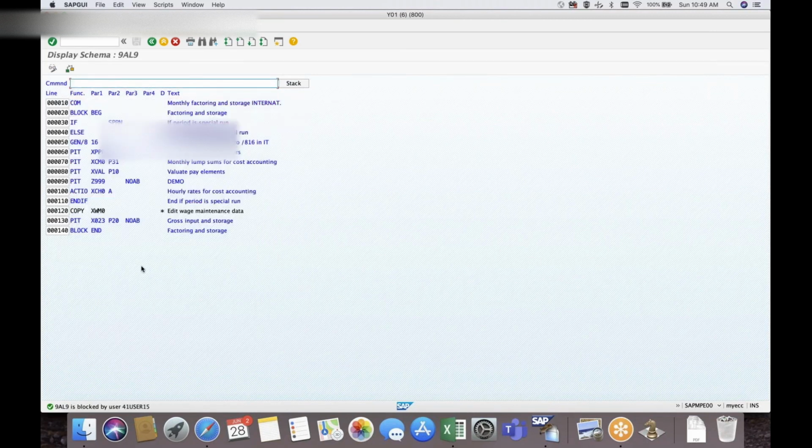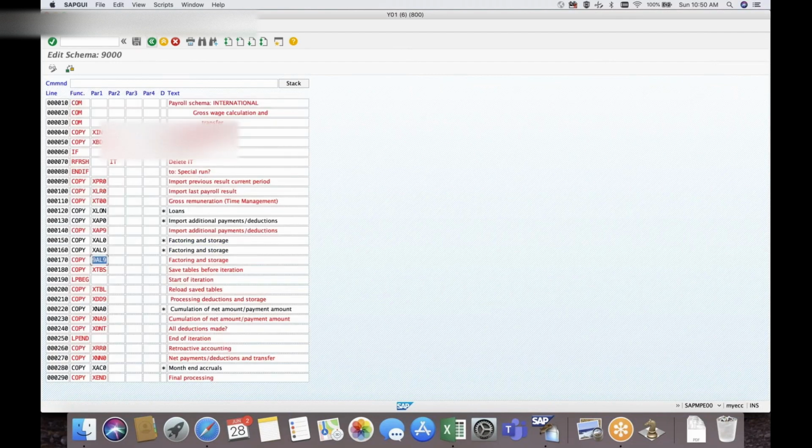So you can see here something like if SPR, means if it is a special run, means if it is a correction run, it will not do anything. If it is not a correction run only, this factoring will happen. That is the reason the off cycle factoring will not happen. So these things, whenever we have the topics, I will explain.